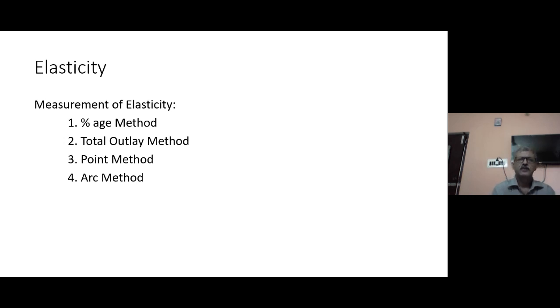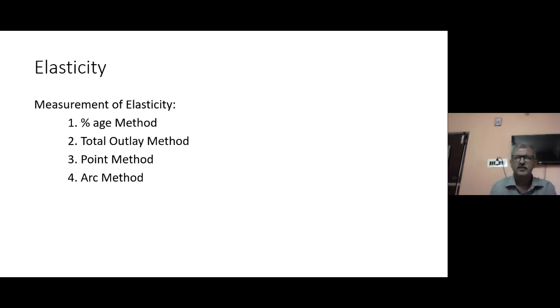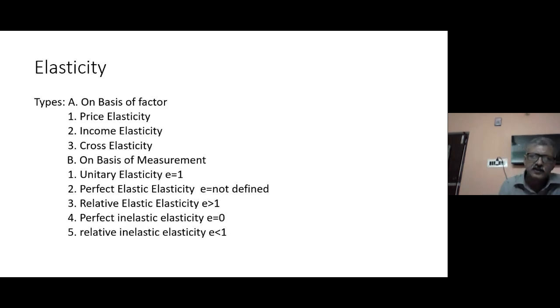Okay, and whatever number comes, we check whether it is 1, undefined, less than 1, 0, or greater than 1. According to the result, we conclude whether it is unitary elasticity, perfectly elastic, or inelastic. So it is simple arithmetic. We first take out the percentage change in demand, and then divide it by the percentage change in price. Whatever number comes tells us whether the elasticity is unitary, elastic, or inelastic.